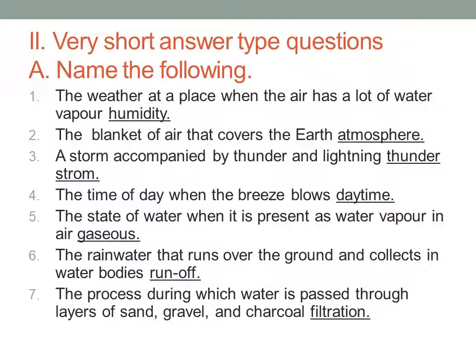And then second one, very short answer type questions. Name the following. First one, the weather at a place when the air has a lot of water vapor. It is called humidity. So it is called humidity. Second one, the blanket of air that covers the earth. It is called the atmosphere.